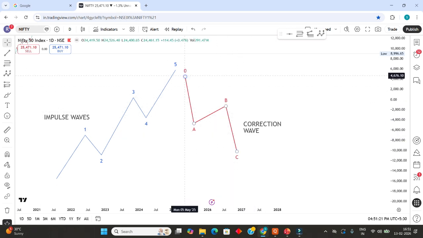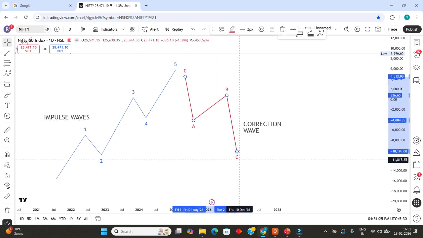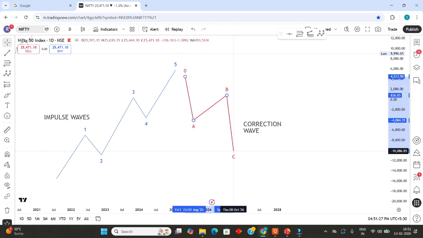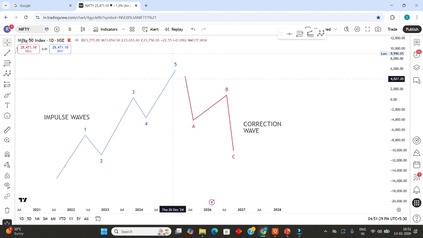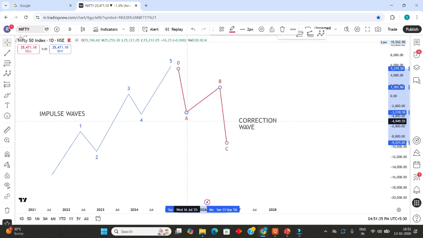That is, the first wave he mentioned as wave A, the second wave as wave B, and the third one as wave C. So here again, wave A he mentioned as impulse wave. Impulse wave means a wave which is in the same direction as expectations.